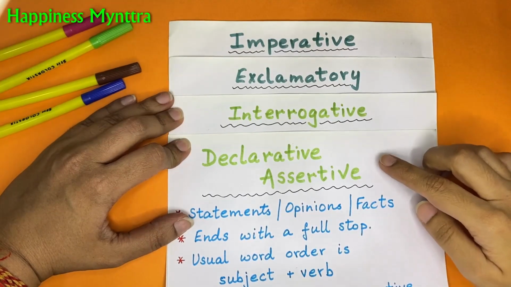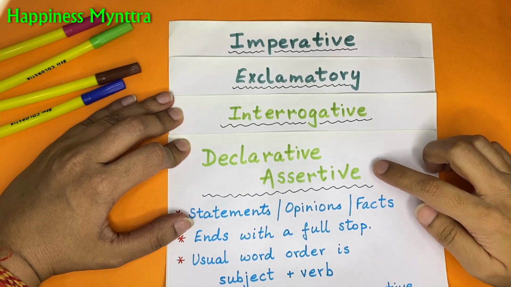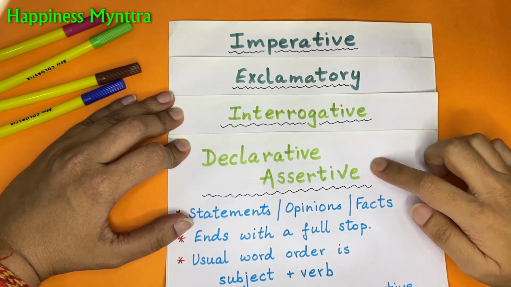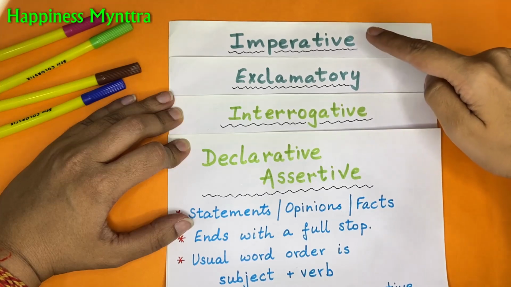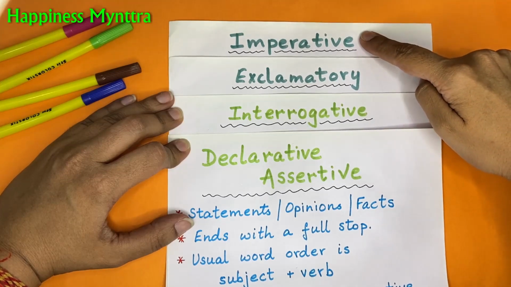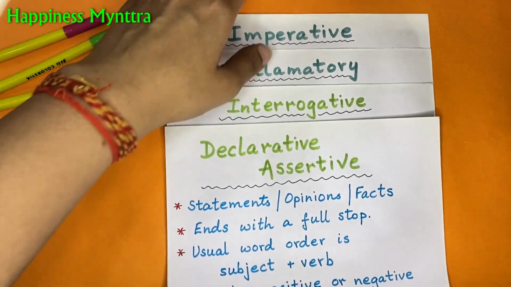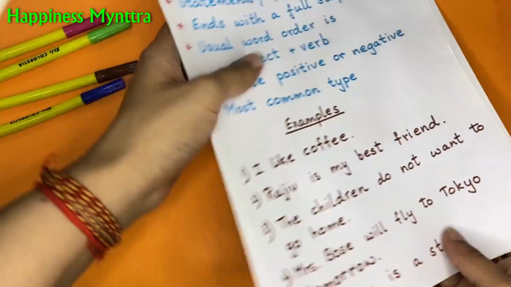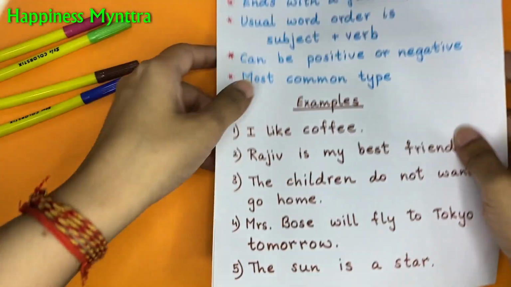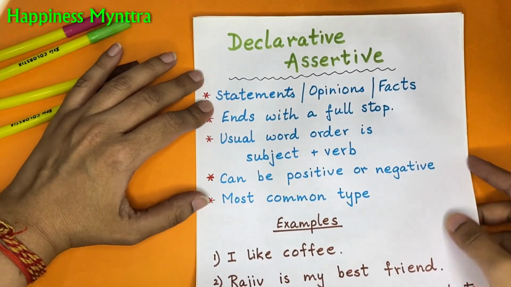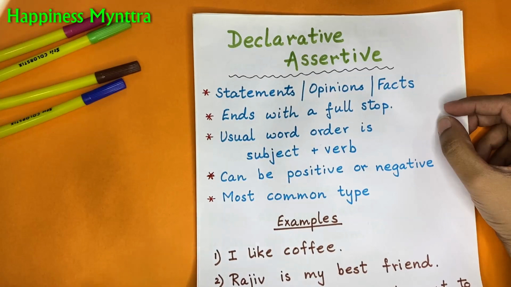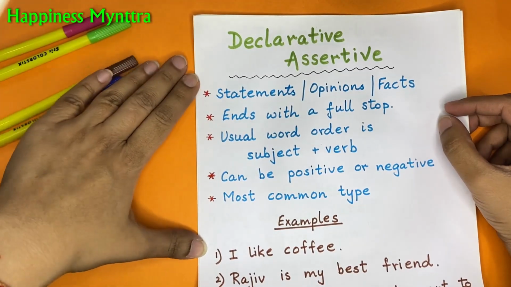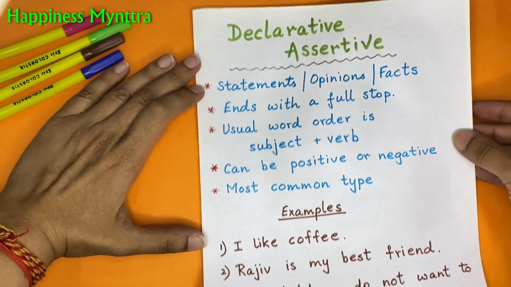So the 4 types of sentences are basically declarative or assertive sentences, interrogative sentences, exclamatory sentences, and imperative sentences. Let's see how each one is different. So we start with the declarative or the assertive sentences first. Now remember, they both are completely the same, so don't get confused.